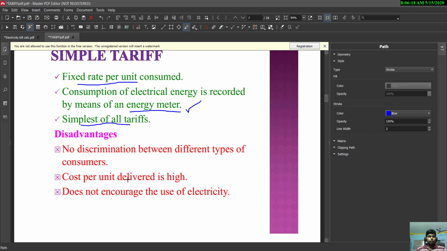That is, cost per unit delivered is high and it does not encourage the use of electricity. That is, it limits some level of using the electricity. And discrimination: there is no discrimination between different types of consumer. All are seen as common users.